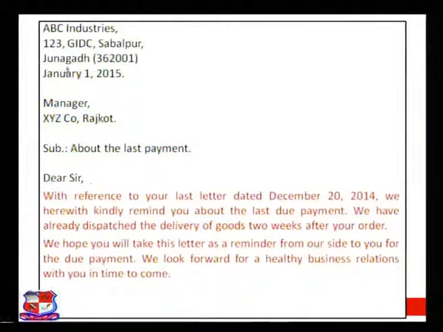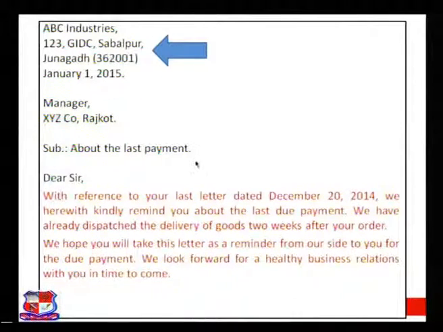For example, here ABC company is asking for its due payment, which XYZ company is supposed to pay. But look at the language, it is so sophisticated and professional language. So you cannot ask any company to give their due payment in rough language, because you are writing a business letter. So while writing the business letter, you have to be careful about the language. It should be sophisticated, mild, though your payment is due, but you are putting that thing in a good manner. Let us identify each and every part.